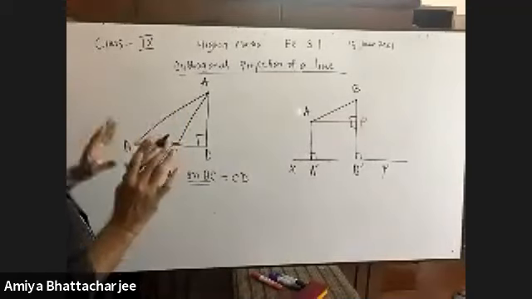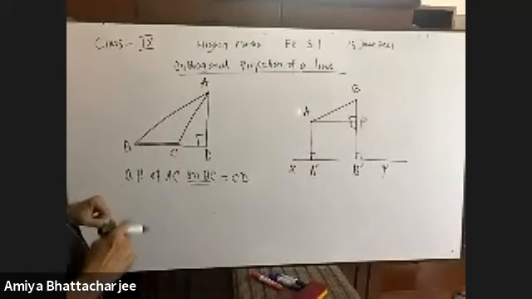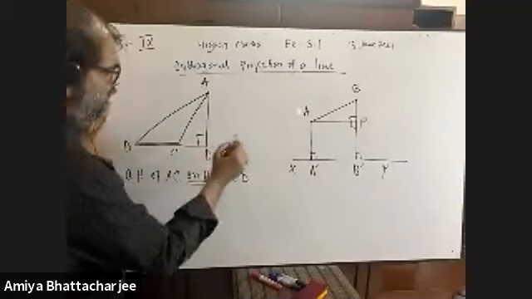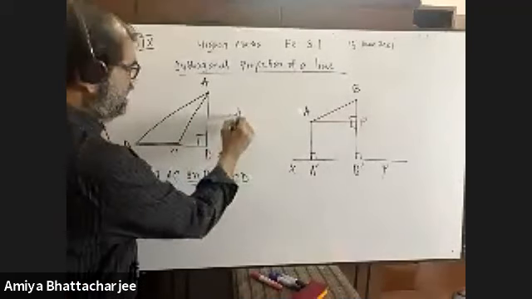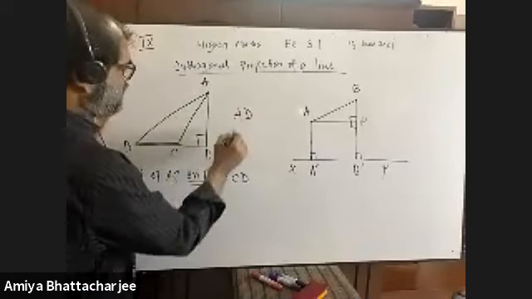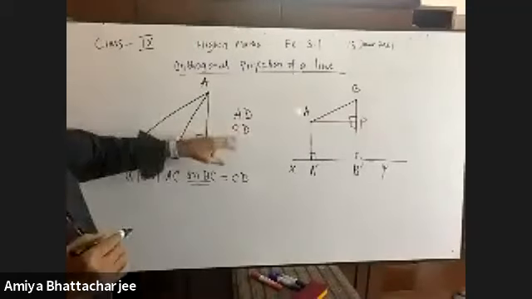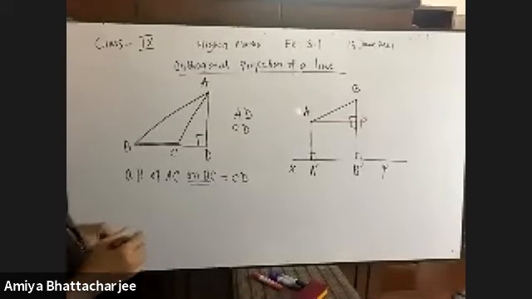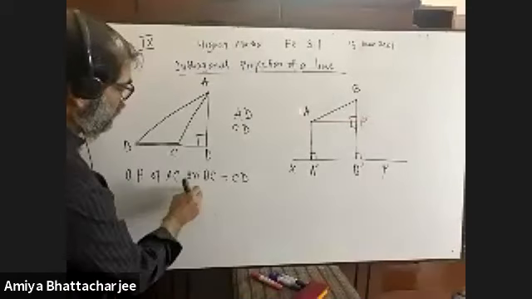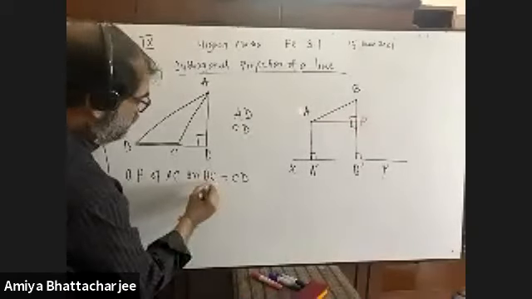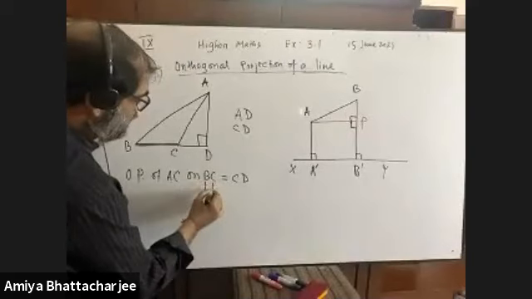But the shortcut procedure is that what are the two perpendiculars? Here AD is a perpendicular. Here CD is also a perpendicular. Okay, you see AD and CD both are perpendiculars. Very good. So we have to find where on BC. So B or C, which one is perpendicular is starting?